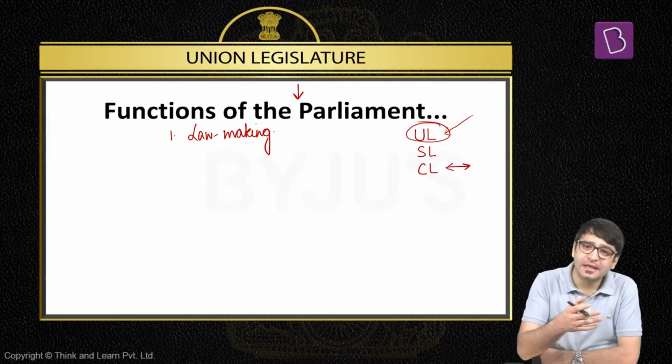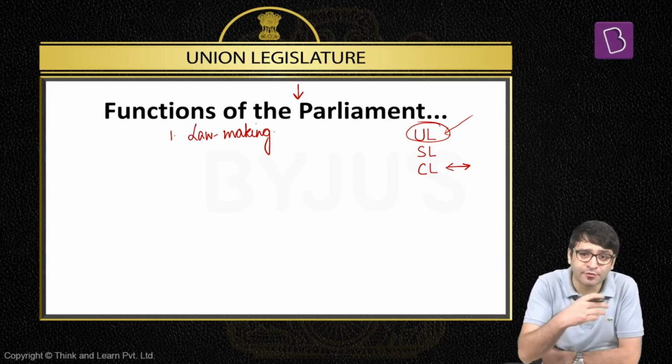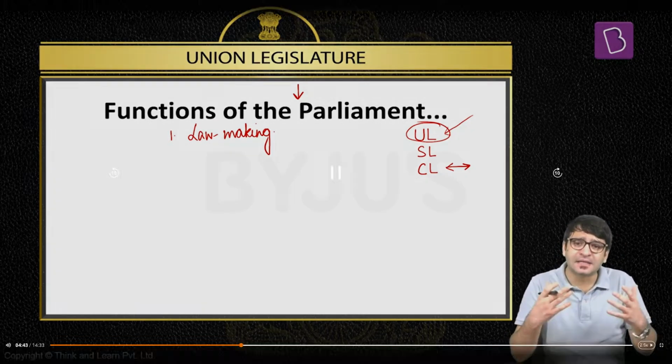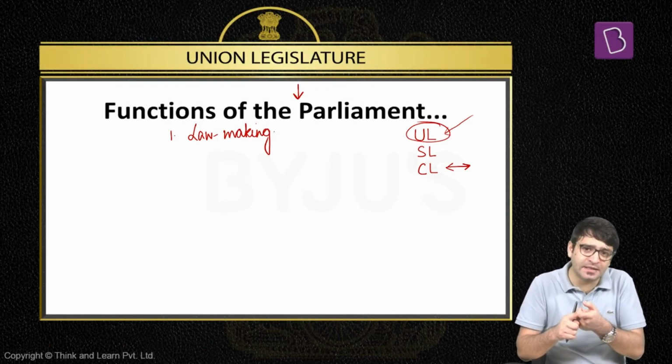Similarly, items mentioned in the concurrent list, Indian Parliament also has the power to make law on any item mentioned in the concurrent list as well. For example, marriage, for example, divorce, for example, civil procedure, criminal procedure, education for that matter. On all these items, Indian Parliament has the power to make laws. Which means the first main function performed by the Indian Parliament is lawmaking.